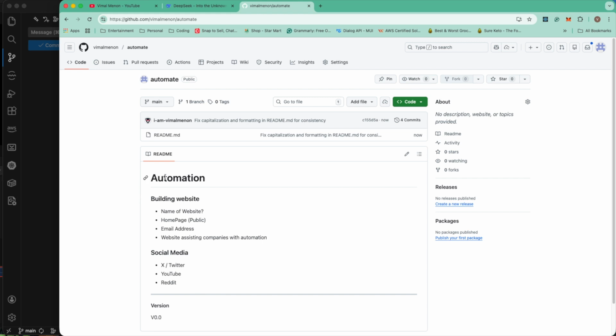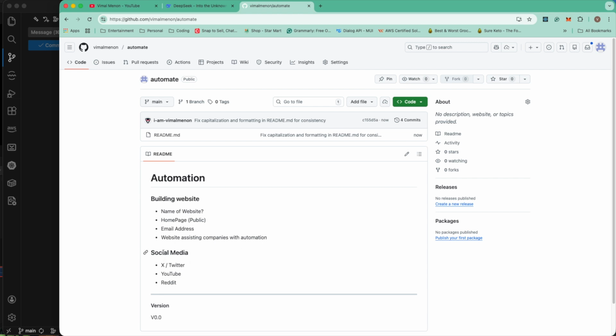So we are building an automation company, and this company would have a website, and this website would just have a home page for now and an email address. This company would be assisting other companies with automation, right?